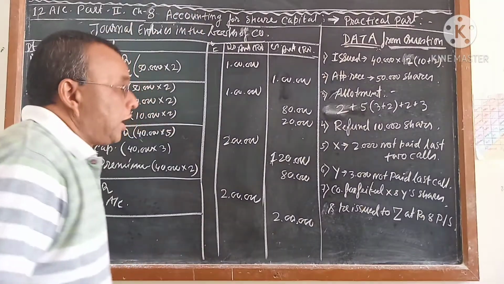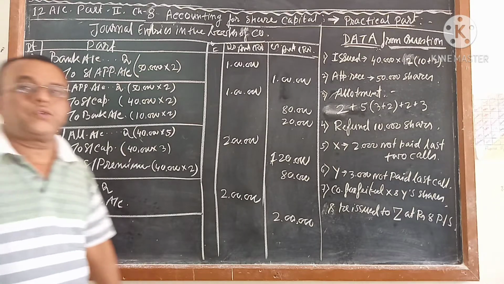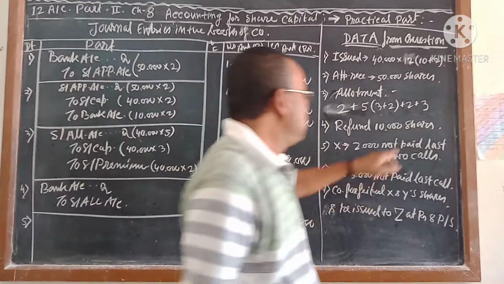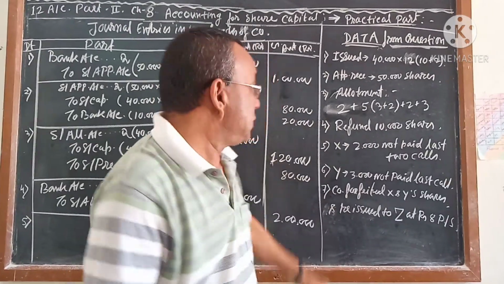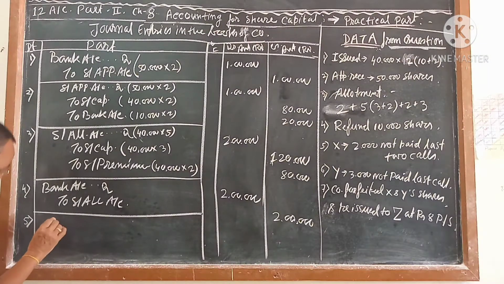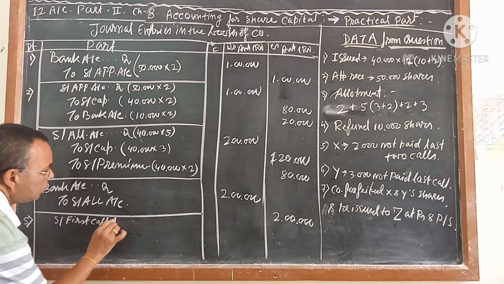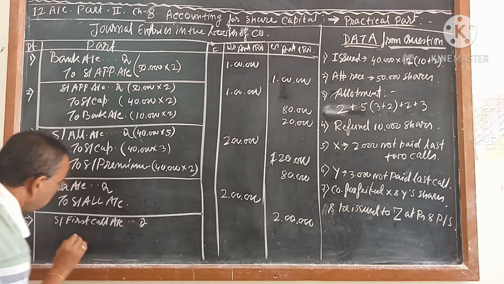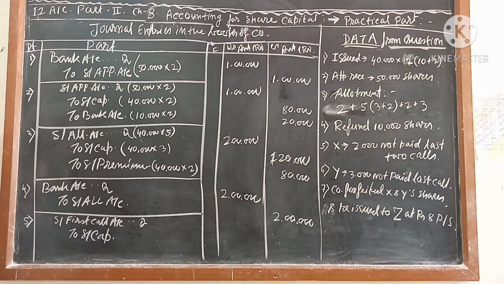Now what entry we will pass? Number 5. Number 5 we will pass the calling for first call. First call is how much? 2 rupees. How many shares we will call? 40,000 shares. So share first call account debit to share capital.